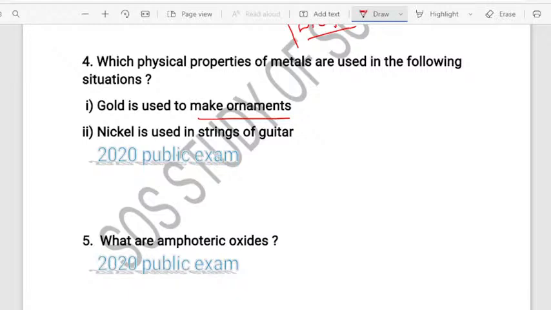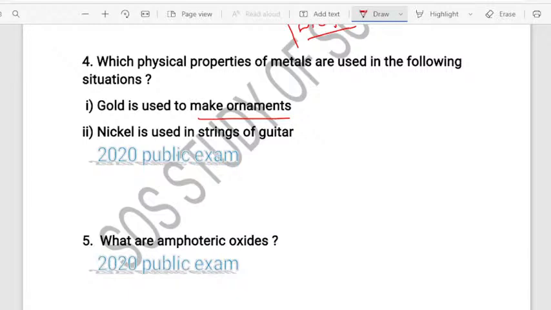Yes? Very good. See, when it comes to gold, you can write both the lustrous property as well as the ductility property. But when we talk about ornaments, you have to write lustrous. I think many people are getting confused. Remember that part. As gold is lustrous, it is used in ornaments. If it did not have a shiny nature, we would not use it as an ornament. That is one important thing you want to know.